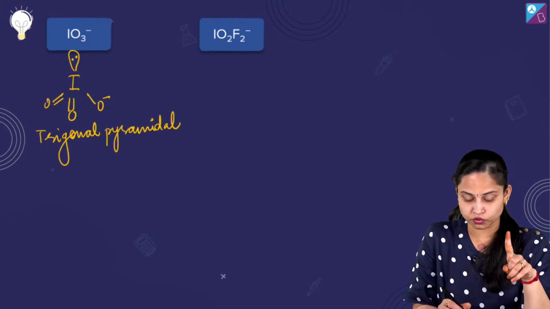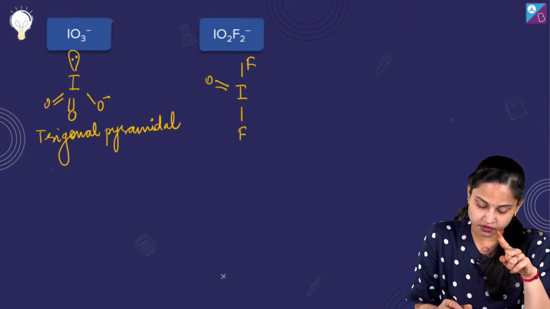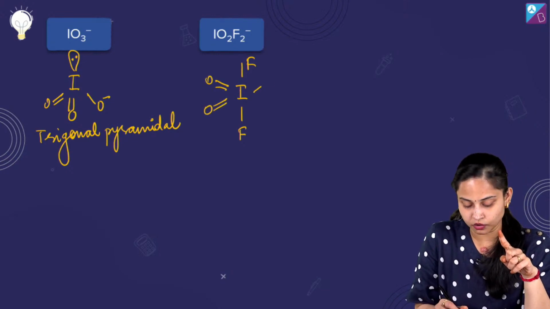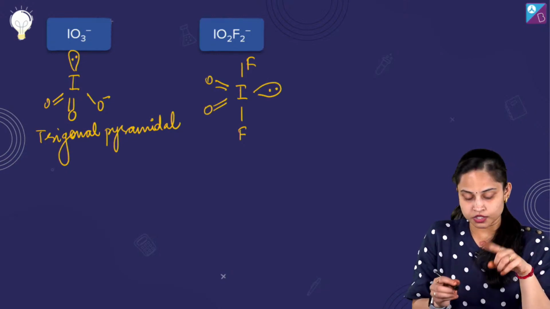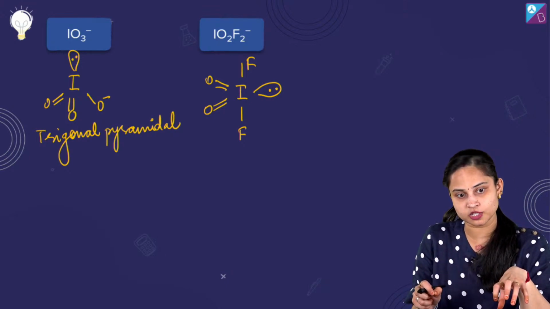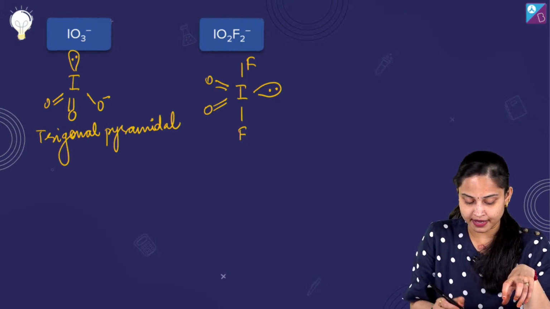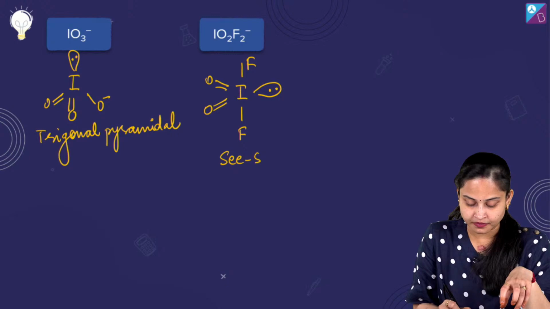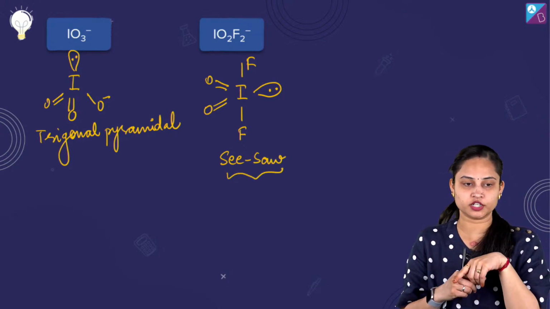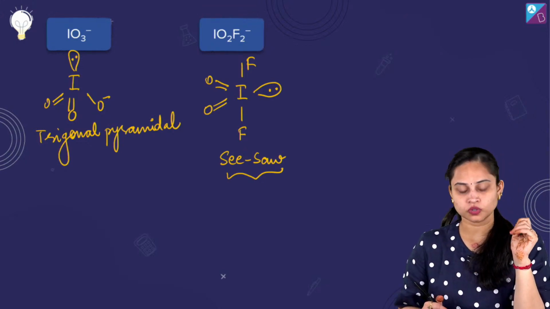Talking about IO2F2 negative, so it's I, F, F, double bond O over here and a lone pair of electrons here. So if I talk about its geometry, I'll say it's trigonal bipyramidal geometry, but if I talk about the shape, I'll say it's seesaw shape. So it's also not fulfilling our condition. Fine. Any issues? No issues.